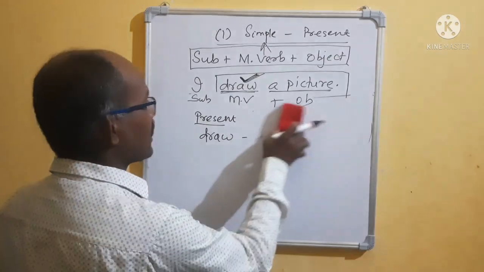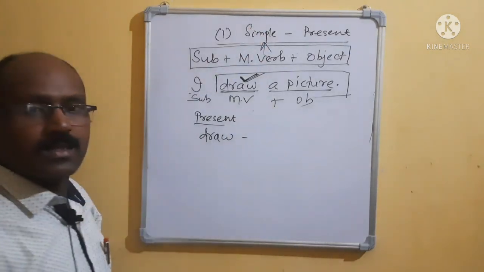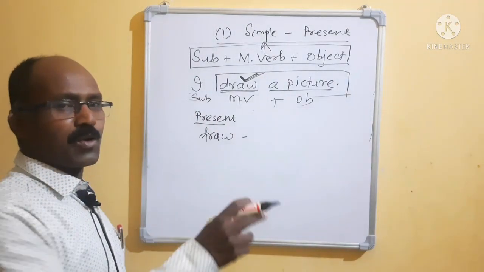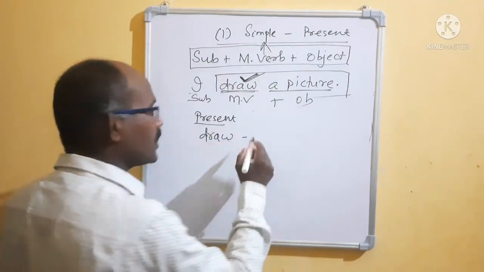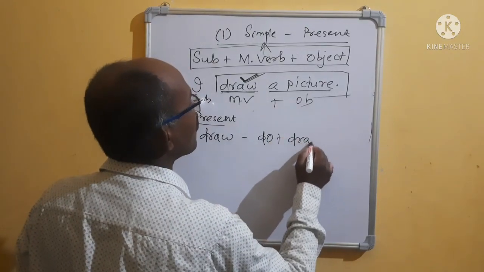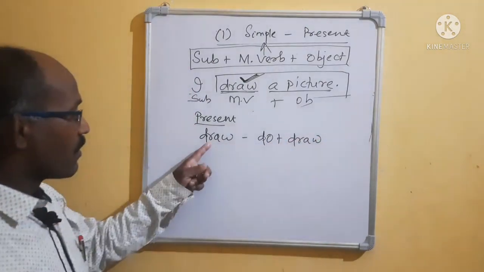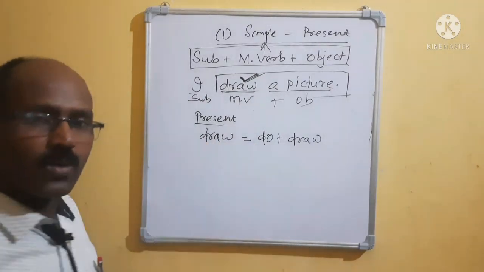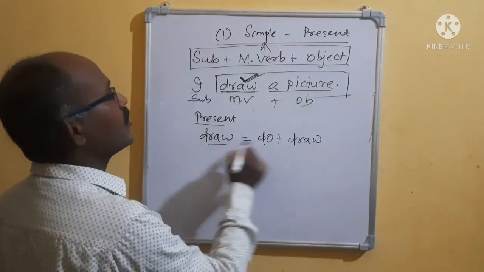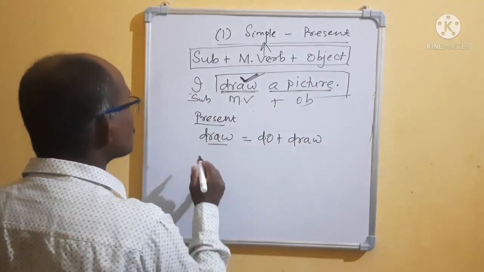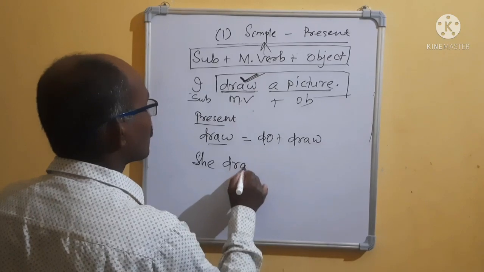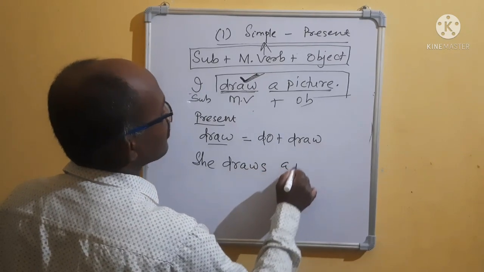Then we come to present, because ours is present simple. Draw means, as I have already told you, what is there in the present tense? Do is there. Do plus draw means draw. Suppose here I wrote, I draw a picture. Draw means do plus draw. Suppose I wrote, she draws a picture.